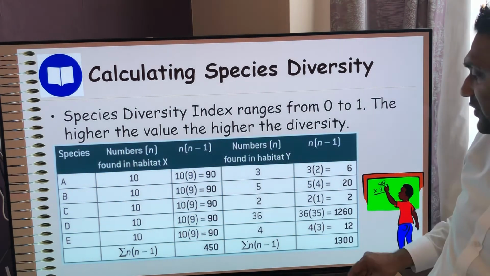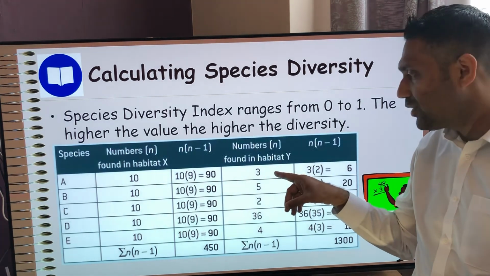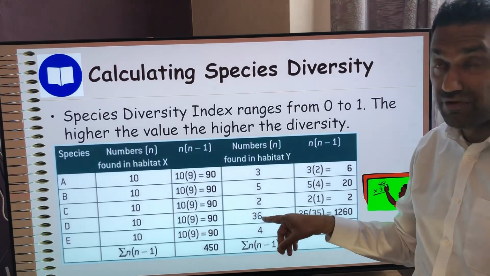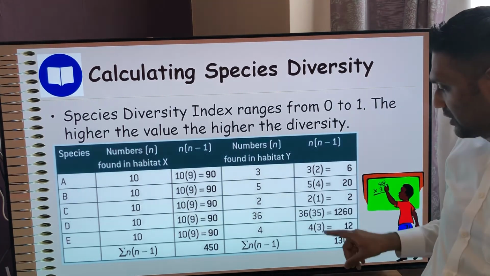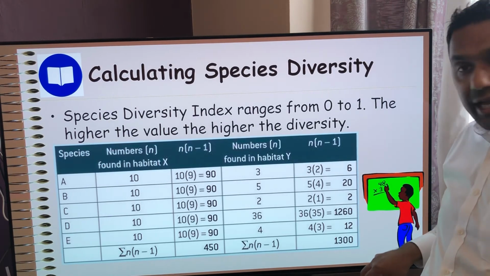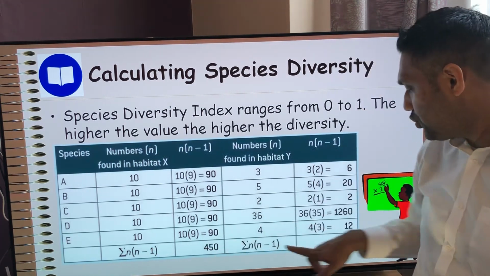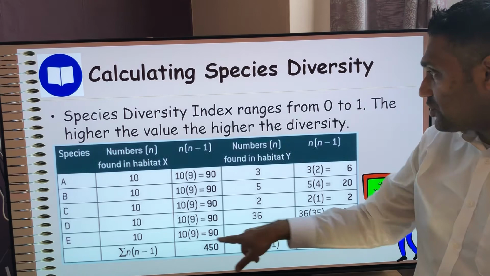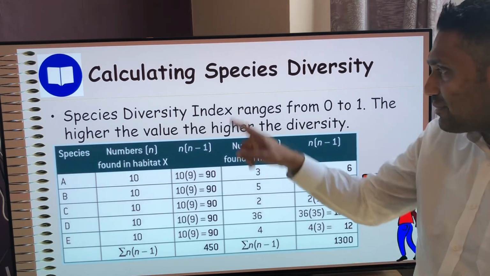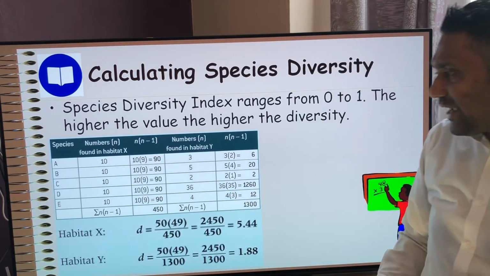Do the same thing for these guys here, but remember it's the n number times by 1 less than it, so it'll be 3 times 2, 5 times 4, 2 times 1, 36 times 35, 4 times 3. So you do that, and you've got your total numbers there. You add them all up, and you get that. So now if you've noticed, the bottom of my equation has got 2 different numbers, because the top of my equation is going to be exactly the same, because the top of my number is going to be 50 times 49.